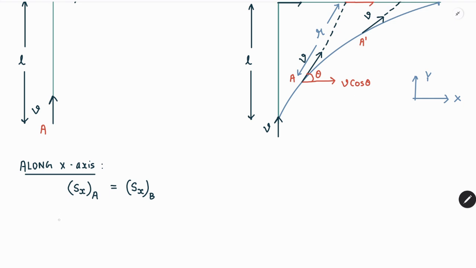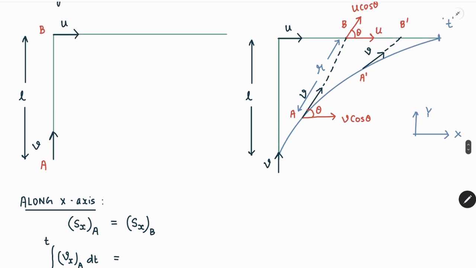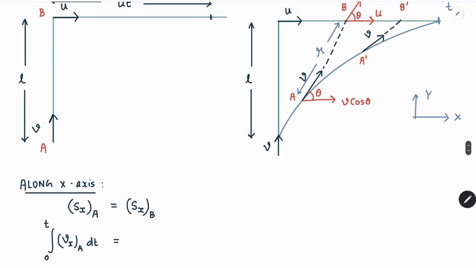So over here we can say that the component of velocity of A in the direction of the x axis, in time dt, if we integrate this from time interval 0 to t, then this must be equal to... As far as the motion of B is concerned, B is moving rectilinearly with a velocity u, and hence we can say that in a time t it will cover a distance ut before it is caught up by A at this point. So over here the displacement of B in the x direction is ut.